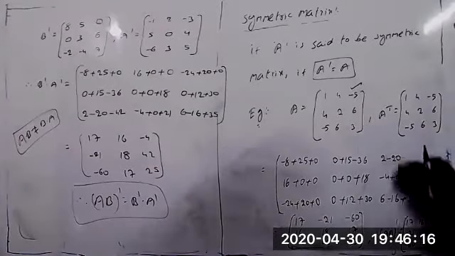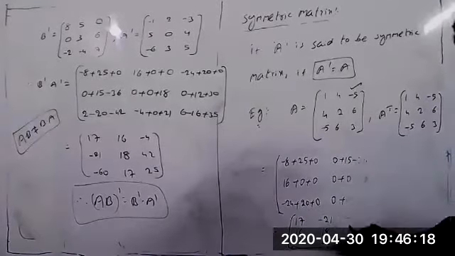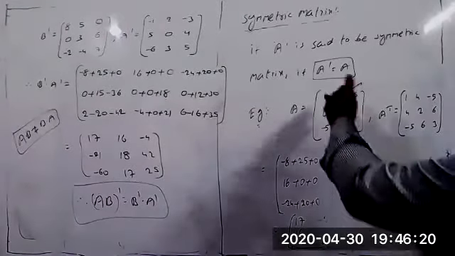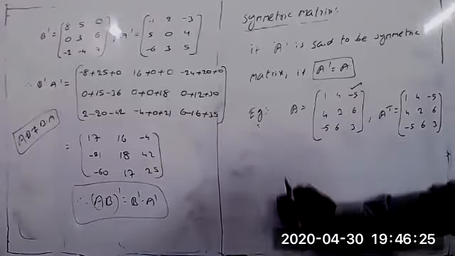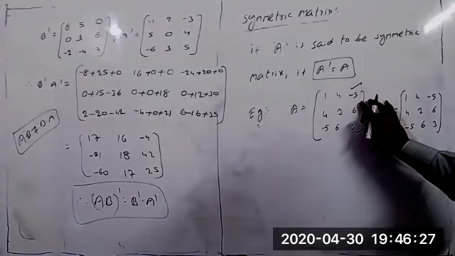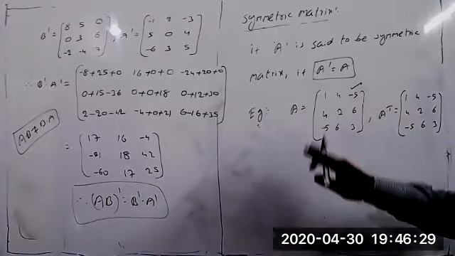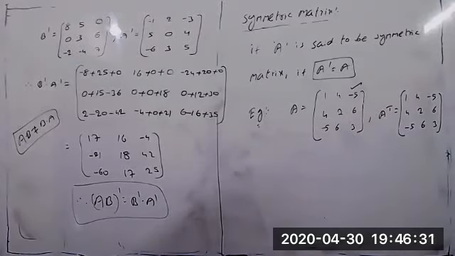The same, just you can take a few more examples here now. Always you can remember the principal diagonal elements you can take any elements, but the upper triangle elements and the lower triangle elements must always be the same. Then that kind of matrix we call as a symmetric matrix.